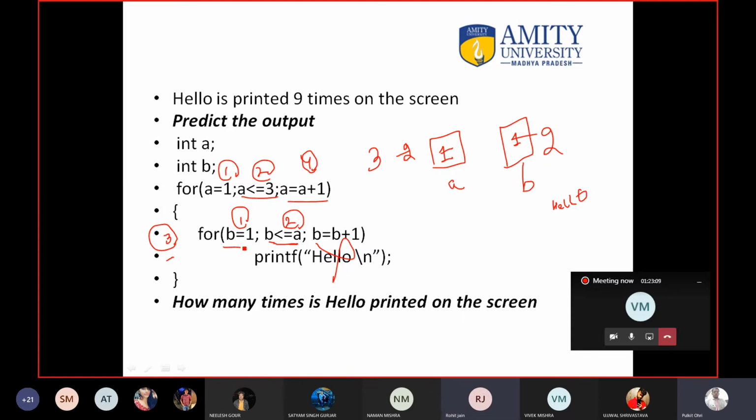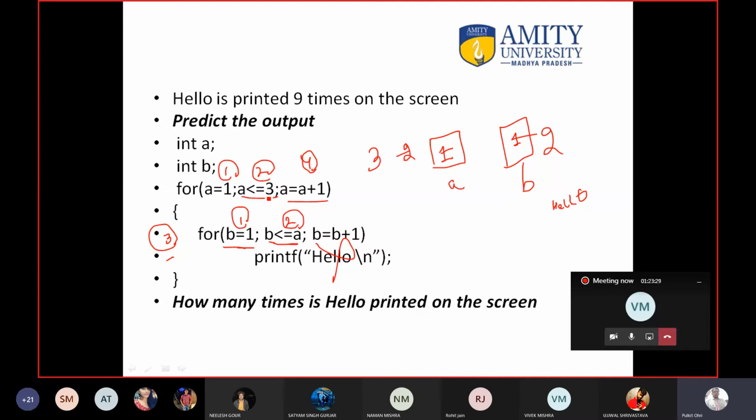Then move again inside the child loop. The value of b is 1 again. Okay, it is reset, and the value of a is 3. So 1 is less than equal to 3, or you can say the hello will get printed 3 times. Then again the value of a will become 4. Then this step will become false, and once the parent becomes false, you have to stop.